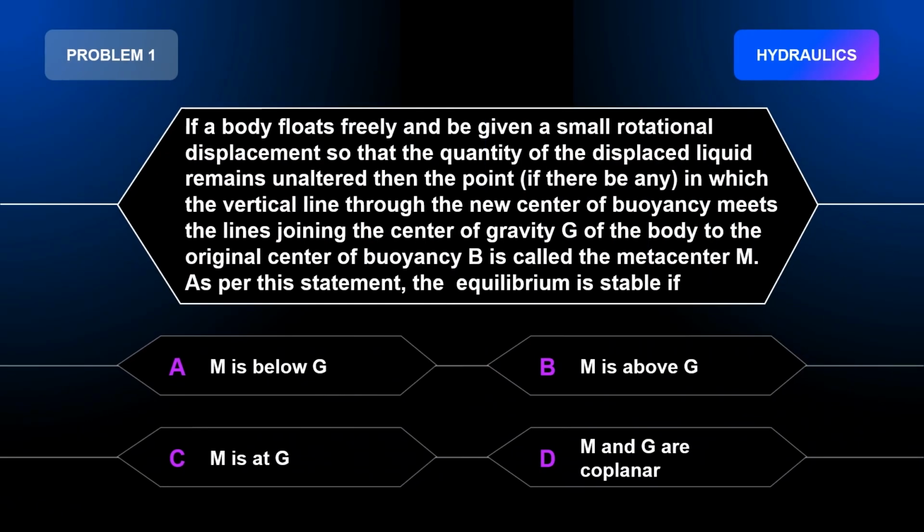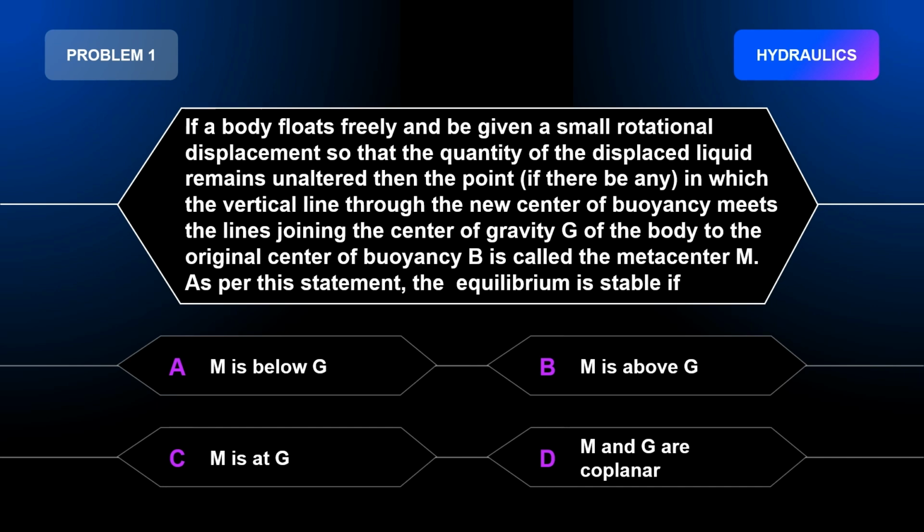Problem number 1. If a body floats freely and is given a small rotational displacement so that the quantity of the displaced liquid remains unaltered, then the point, if there be any, in which the vertical line through the new center of buoyancy meets the line joining the center of gravity G of the body to the original center of buoyancy B is called the metacenter M.